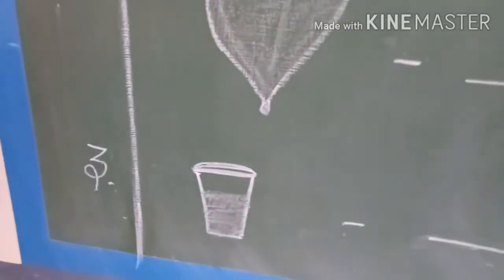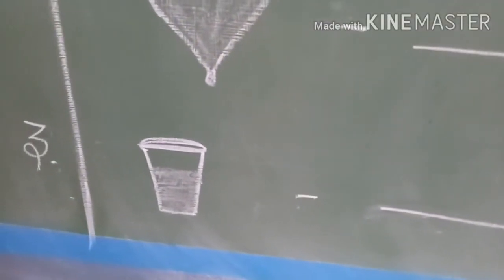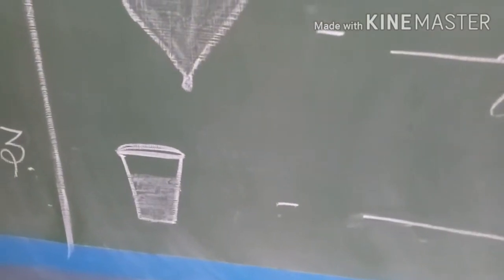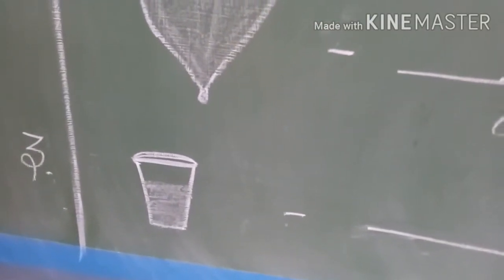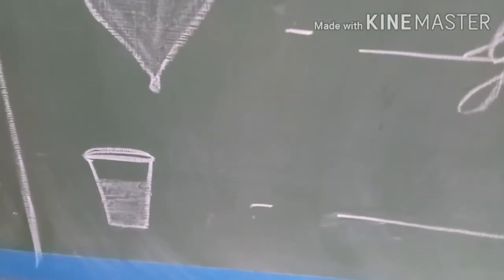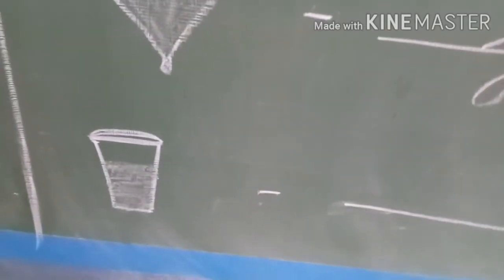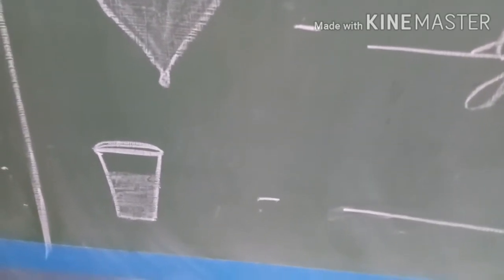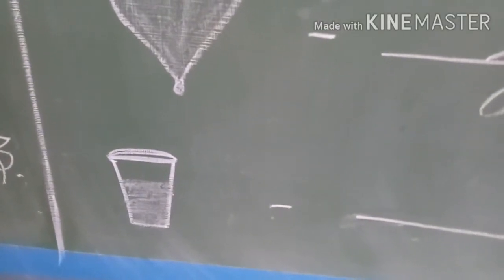Third one is, look at the picture, observe the picture carefully. Can you guess what is it? This is a glass of water. So water means what state of matter it is? Water, we can pour this water, it can change its shape, right? So water is an example of liquid.